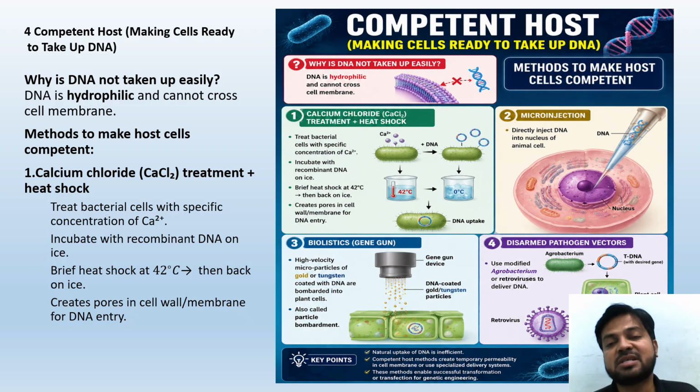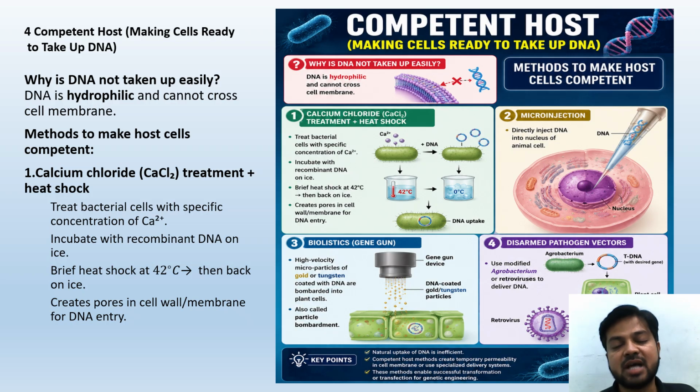Second method is microinjection. Directly inject DNA into the nucleus of the animal cell. Biolistics gene gun: high velocity microparticles of gold or tungsten coated with DNA are bombarded into the plant cells, also called particle bombardment. Biolistics means particle bombardment. In the gene gun device, DNA coated with gold or tungsten is used.